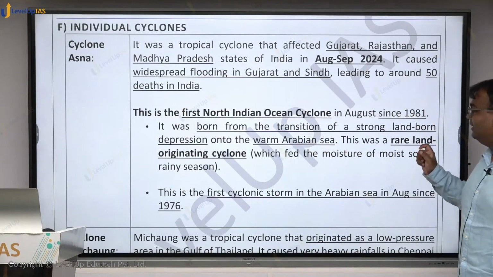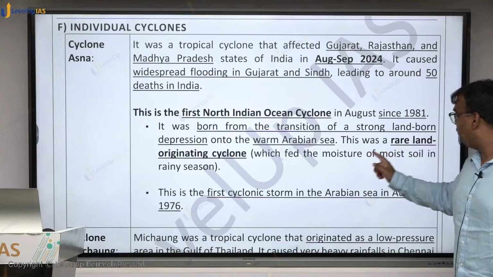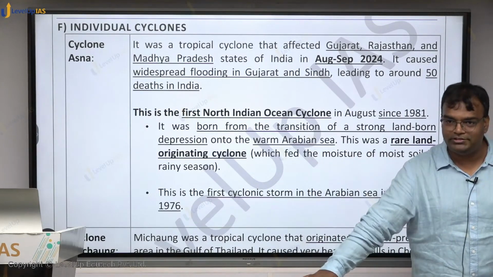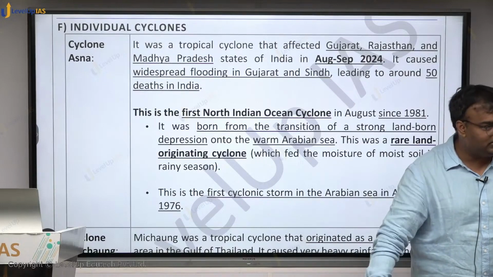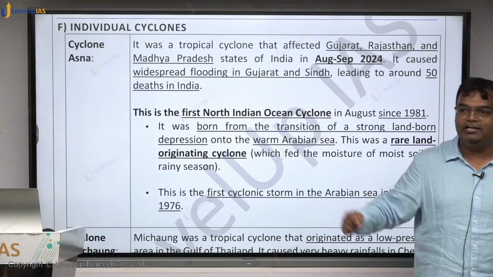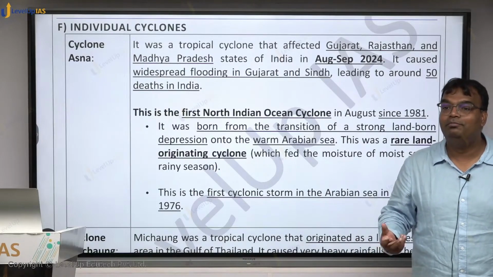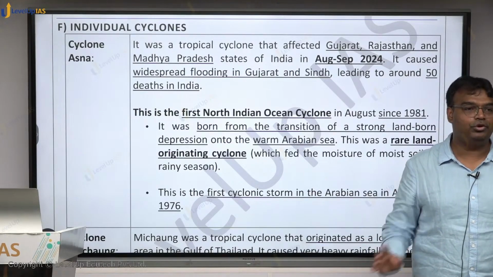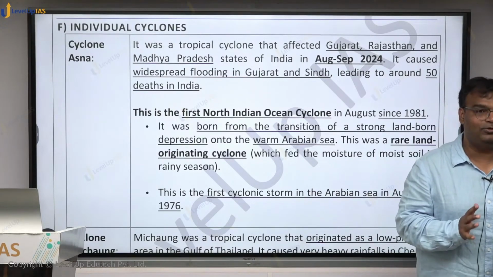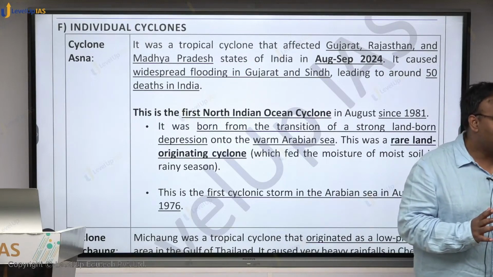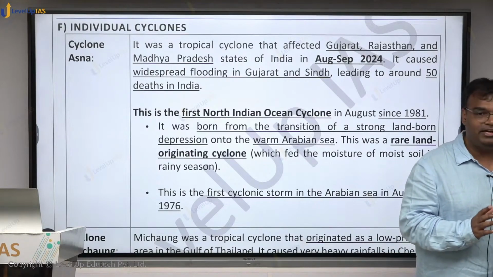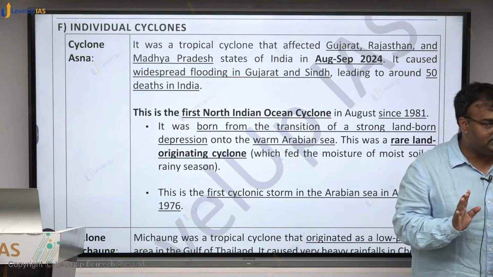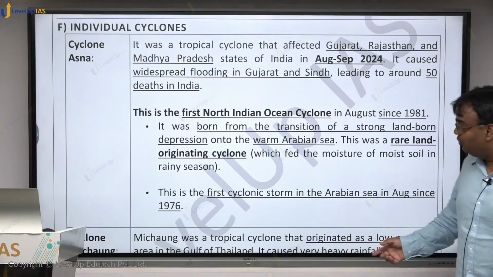Because it fed on moisture of the moist soil in the rainy season. During monsoon, soil was moist, land pe, so it had moisture there. It was land borne because it fed on the moisture of the rainy season, moisture of the soil. So it's a very exceptional kind of cyclone. Asna is a very exceptional kind of cyclone, very unique kind of cyclone. Do we understand this? Are we clear about it? Okay.